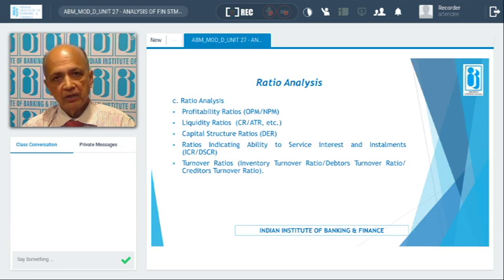If it is a speedy turnover, that means efficiency of inventory management. Similarly, debtors' collection period, if it is a shorter period, means efficient collection, efficient receivable management. Similarly, for creditors, if the payment period is more, that means it is not efficient, but we are getting more credit, market credit, we are getting.